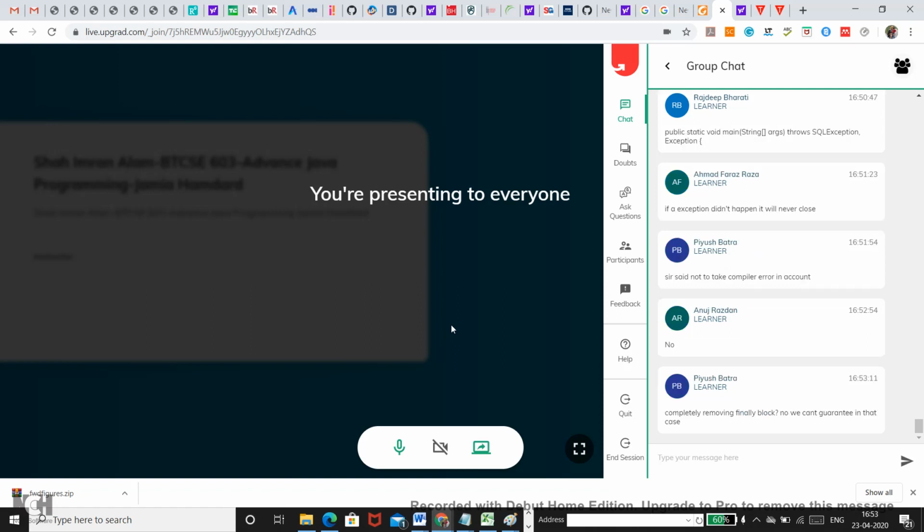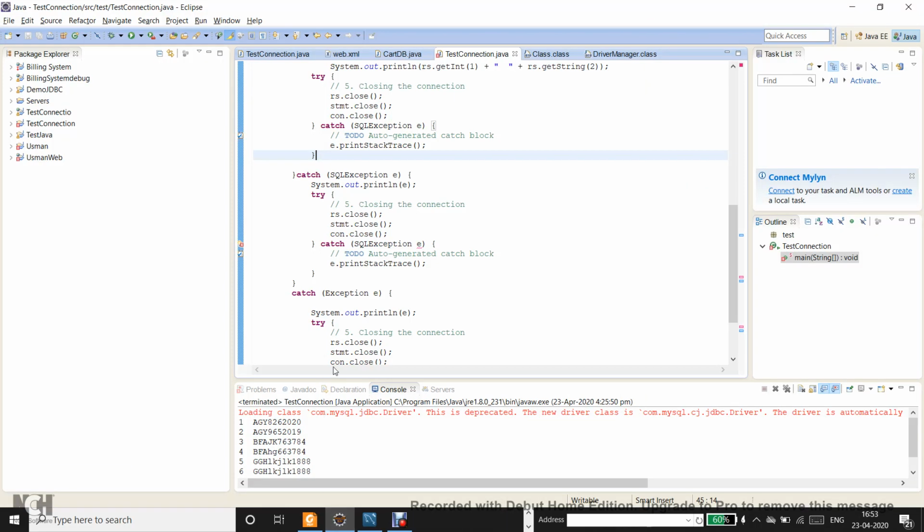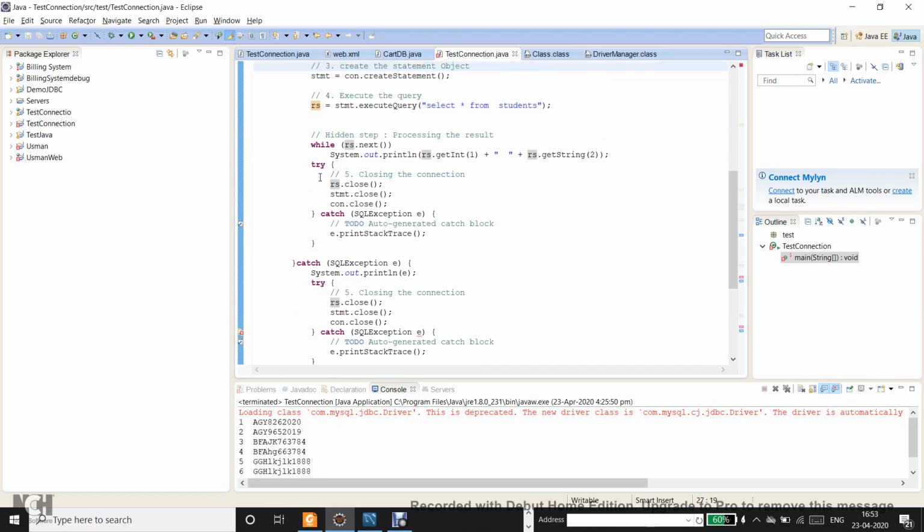So they will expect. Anuj says no. Why, Anuj? Ahmed Faraz says if an exception didn't happen, it will never close. Then in that case, Ahmed Faraz, I have also added the code in the main try block as well, where I am processing the result. Here also it is there. I have duplicated this code in the try block as well as all the catch blocks.